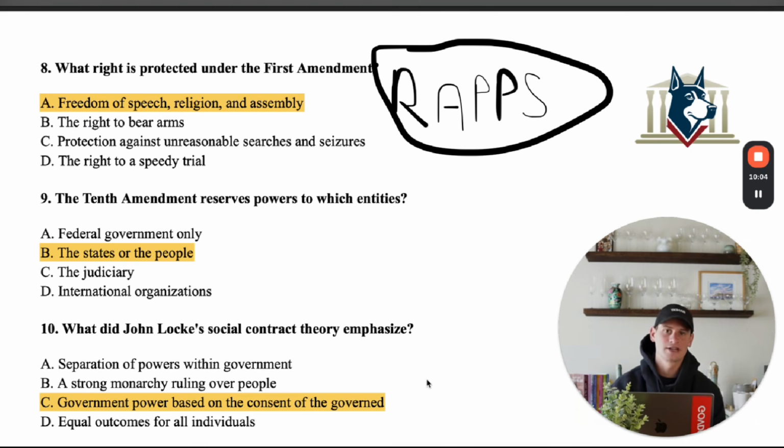Now, what the consent of the governed is, is the American people consenting to allow elected officials to make rules that they will then follow. So in America, we don't all gather in Washington, D.C. and raise our hands and vote on specific issues. What we do is, through a representative democracy, we elect people that make those decisions on our behalf. We are consenting to allow them to make rules that we will then follow. That is what the consent of the governed means, and that is why 10 is C.